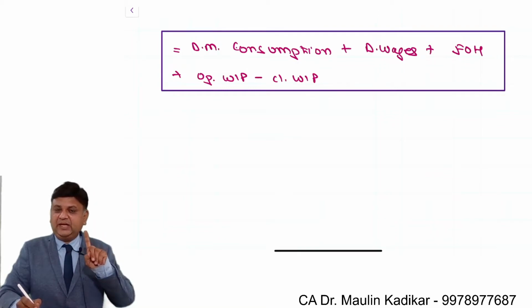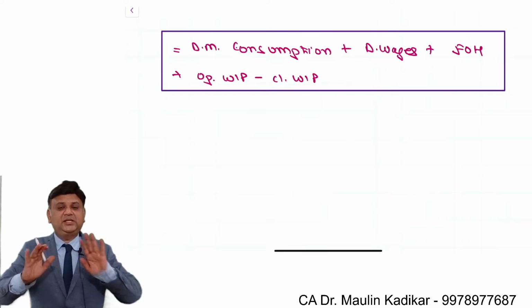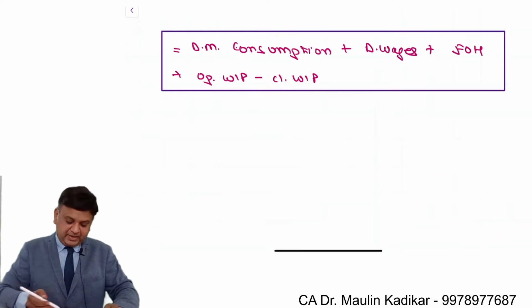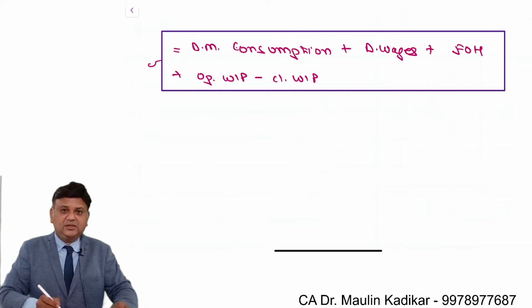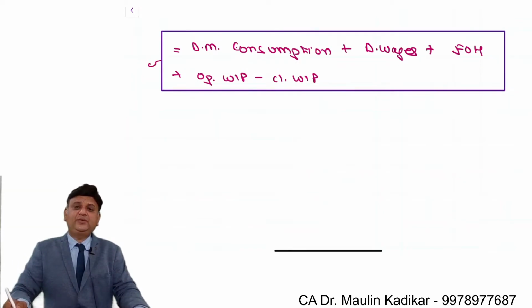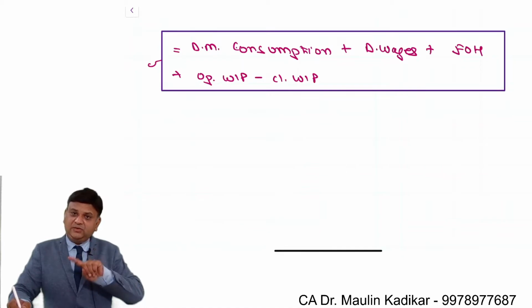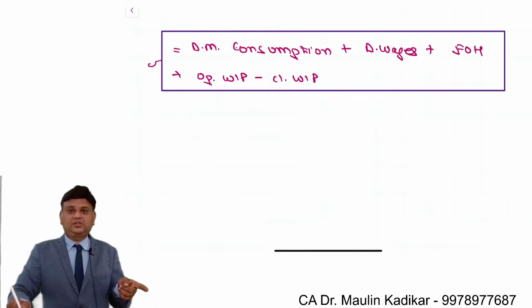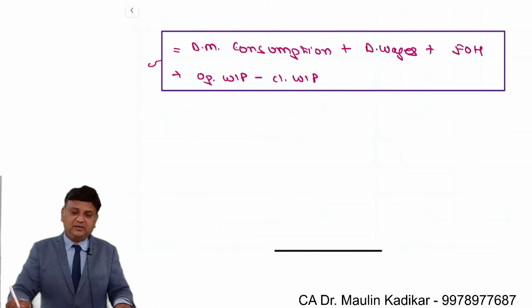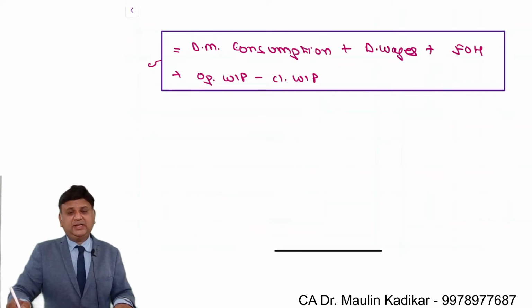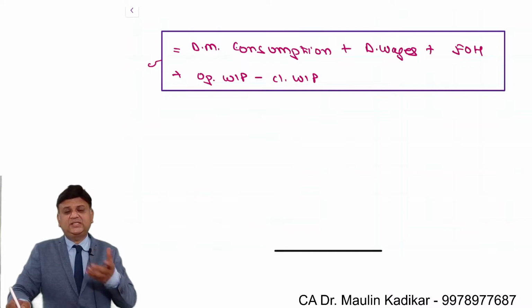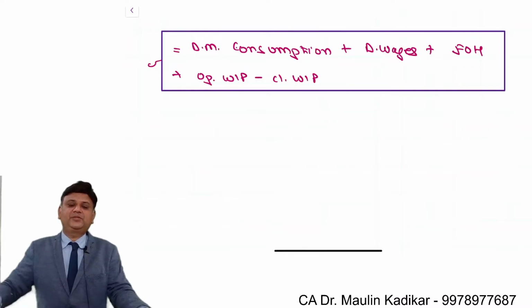Sales value 78 lakhs, yes, minus gross profit that we have calculated, and difference of both of them is considered to be the works cost. Technically the works cost is this, but since sufficient information is not given, COGS is considered to be the works cost. That is what we understand. From examination point of view, there are fair chances that you have to make certain assumptions like this for the purpose of doing answer.